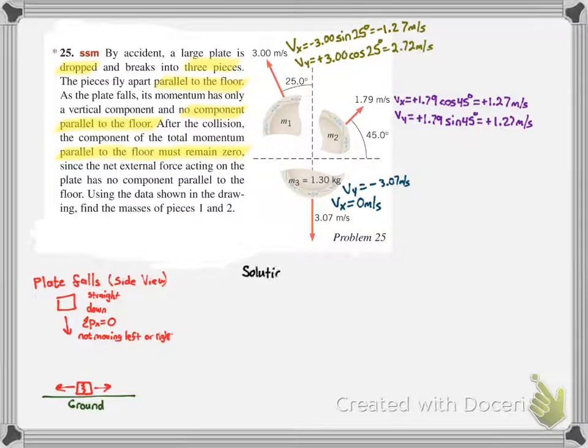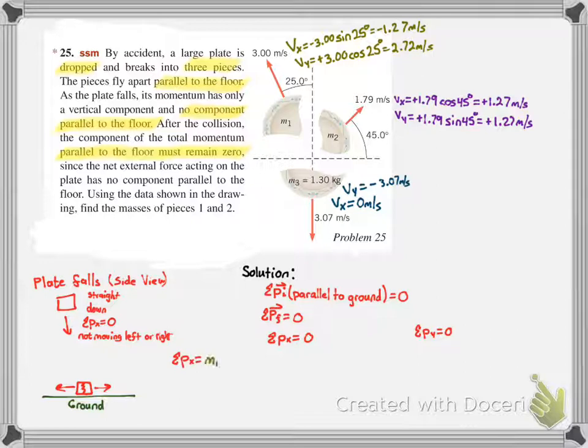Now that we have that information, we can try solving it. Since the total initial momentum relative to the ground is 0, the total final momentum relative to the ground is 0. And since momentum is a vector, we can also say that the net momentum in the x must be 0 and the net momentum in the y must be 0 for the total momentum to be 0.